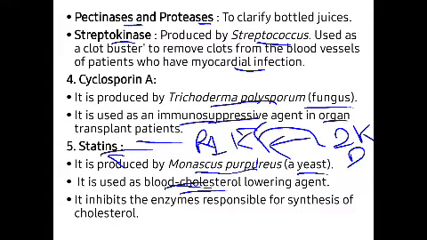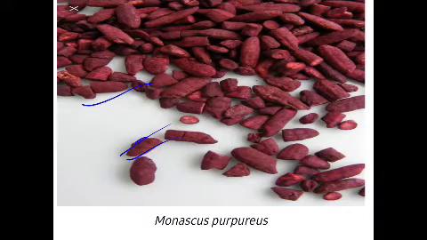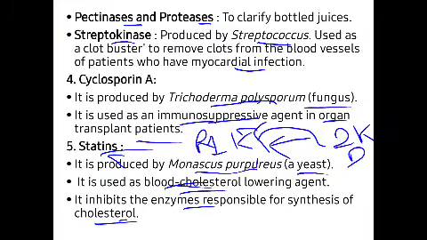Now this statin is an enzyme that inhibits the synthesis of cholesterol, so that cholesterol production does not happen in the body, by utilizing the statin enzyme made from this Monascus purpureus. So this is all about the enzymes and their actions.